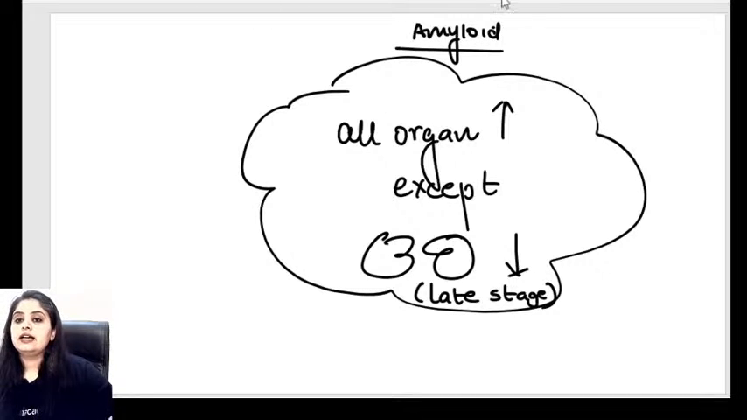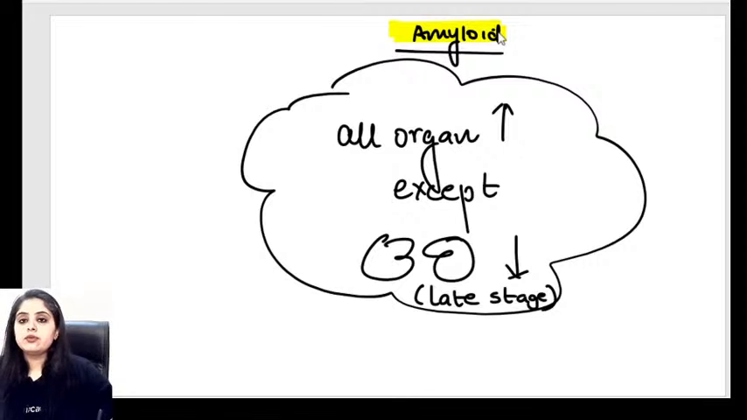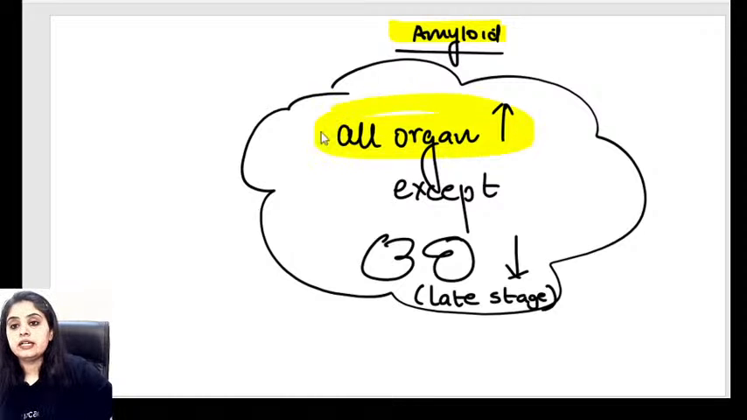If I say that when amyloid gets deposited, all the organs will increase in size, is that a true or a false statement? You'll say, ma'am, that's a true statement. Even the kidney: in the early stages, including the kidney, each and every organ becomes big and fat. Every organ shows organomegaly. Only in the late stages of amyloid does the kidney tend to shrink.